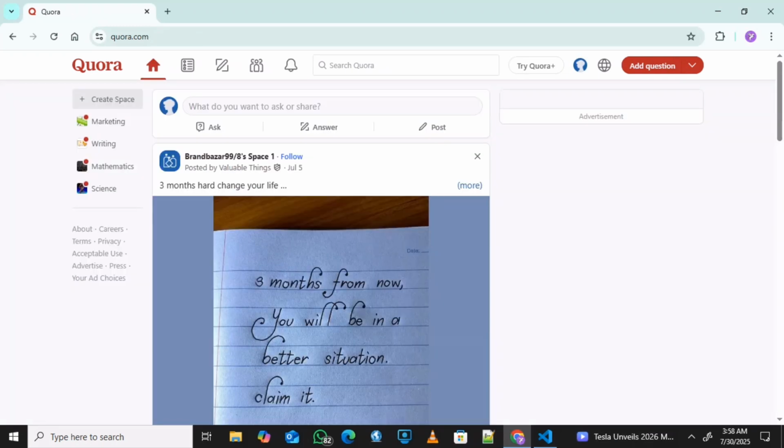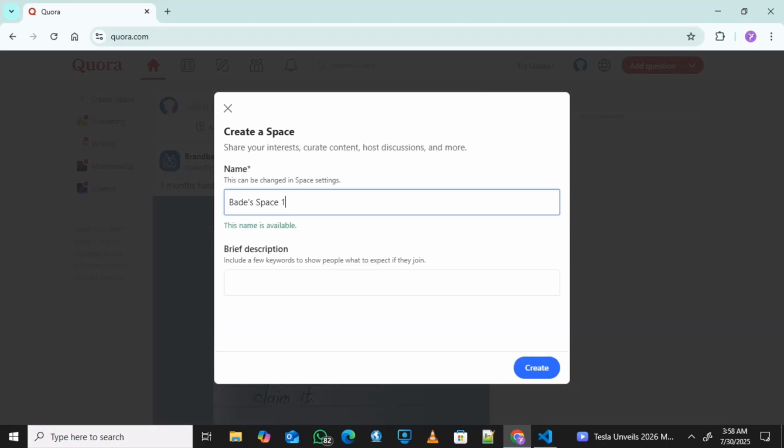To create the space, just click on create, and it will show up. It will bring your name because of the name you used in creating the account. Then you can erase it and put your own preferred name. So let me put this there, things around the world.